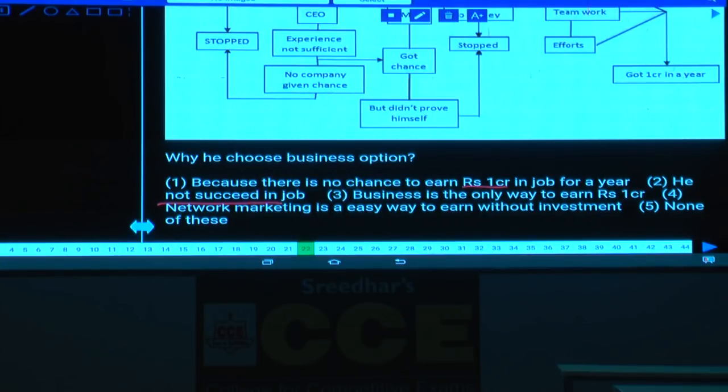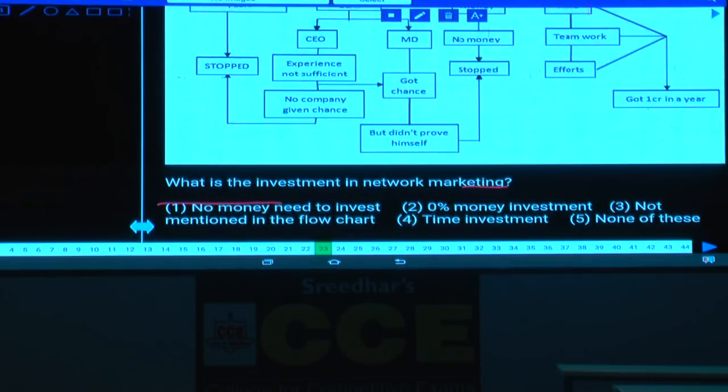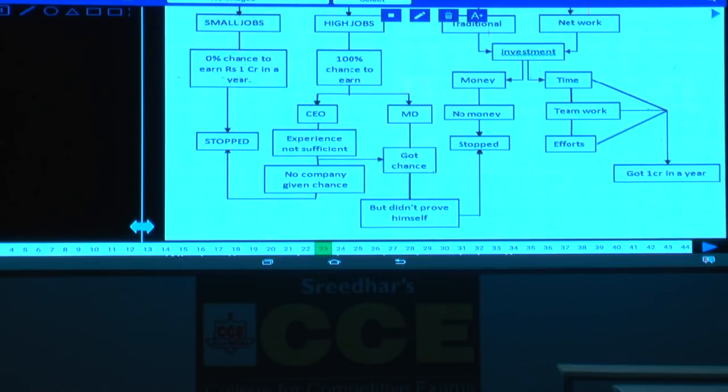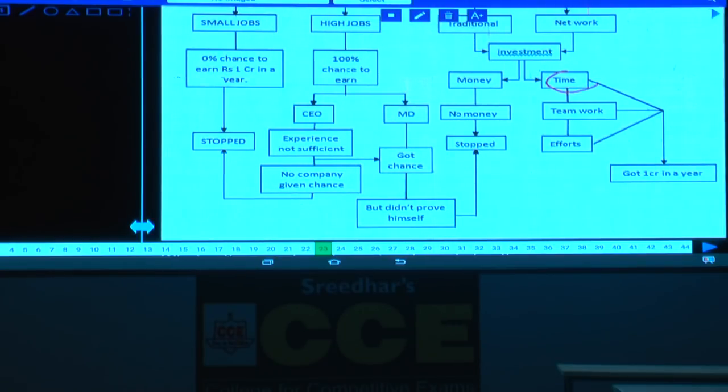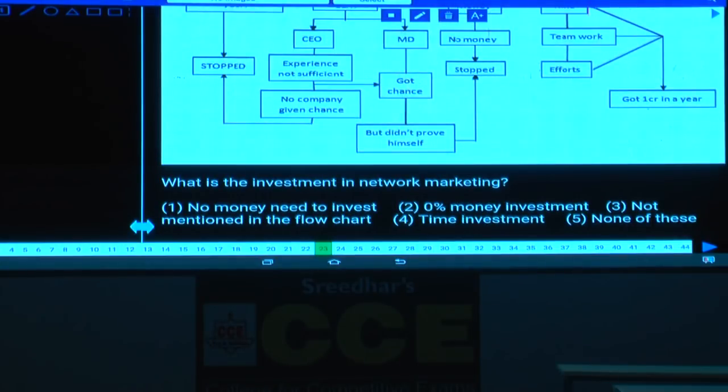Then question number 23. What is the investment in network marketing here? Tell me his investment in network marketing. His investment is solely time. Time is the investment in network marketing, that is given in choice 4. In network marketing, his investment is pure time.